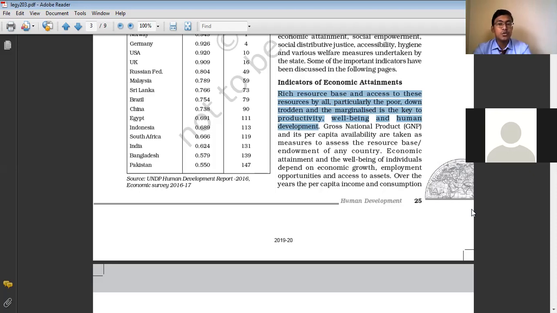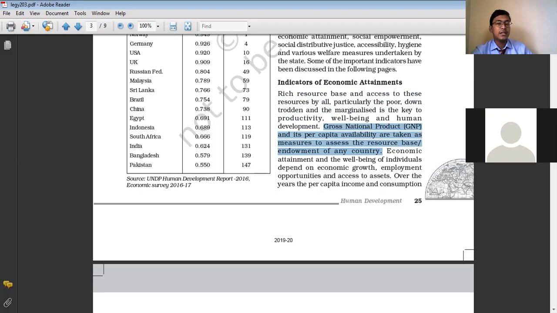So a rich resource base and access to resources is the main indicator of economic development. The gross national product and its per capita availability are taken as the measures to assess the resource base or endowment of any country. Basically, we take into consideration the GNP, gross national product, and the per capita availability. The gross national product of a nation, and the per capita, meaning per person availability of this GNP, is taken as the measurement to assess the resources.